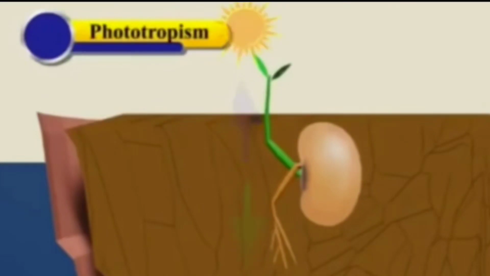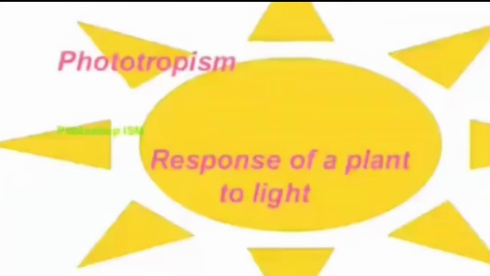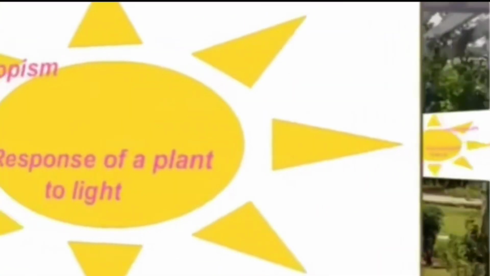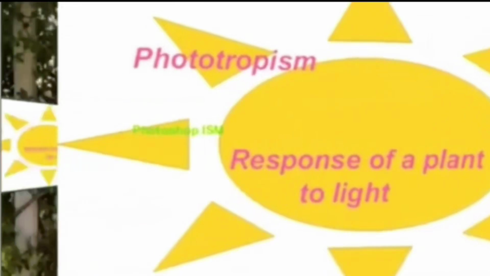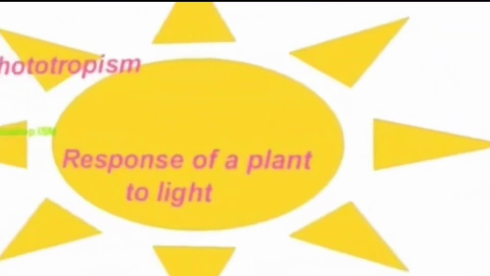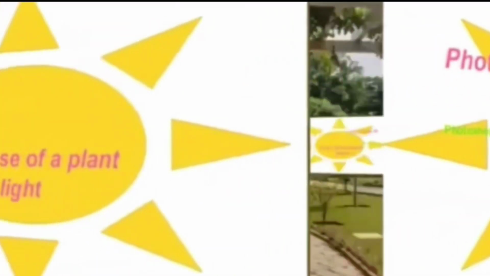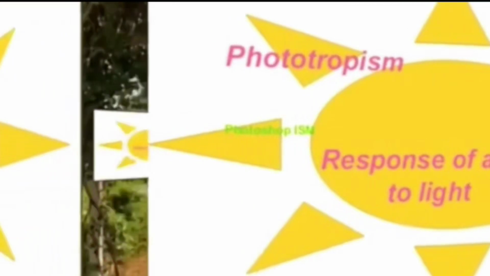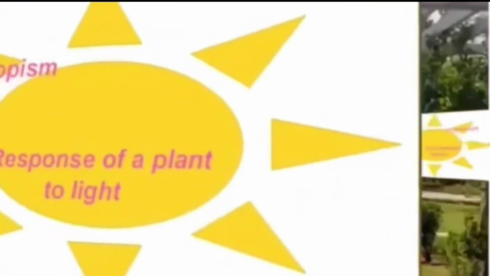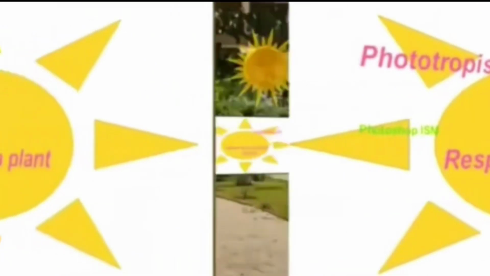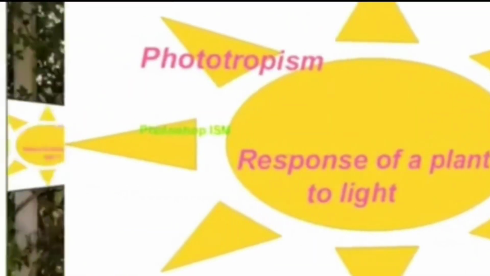We observed the growth of the plant near the window. The shoots of the plant bend towards sunlight. Such a type of response of a plant to light is called phototropism. Photo means light and tropism means movement. The plants show movement or growth towards the light. That is a phototropic movement.